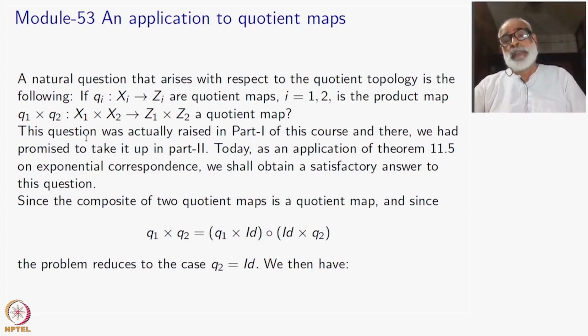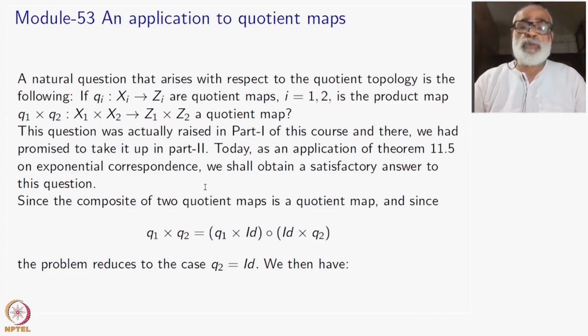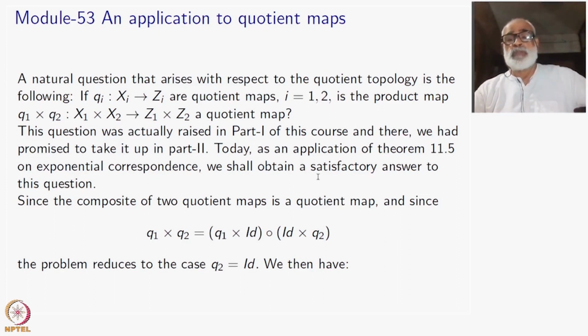In any case, this question was actually raised in part 1 itself when we were studying quotient maps. So, today we will have a satisfactory answer. Q1 cross Q2 can be written as Q1 cross identity composite identity cross Q2.